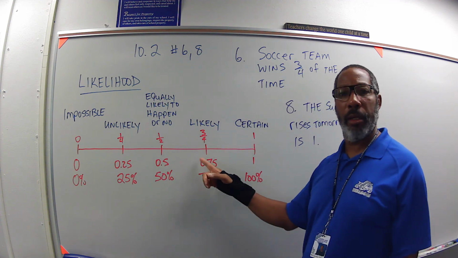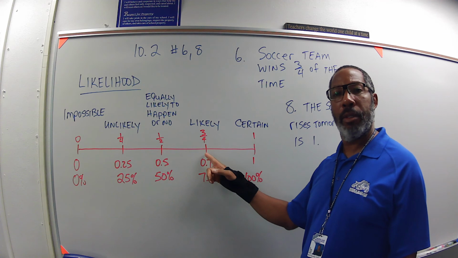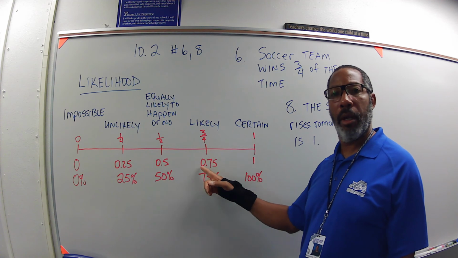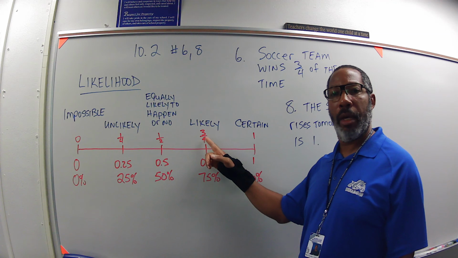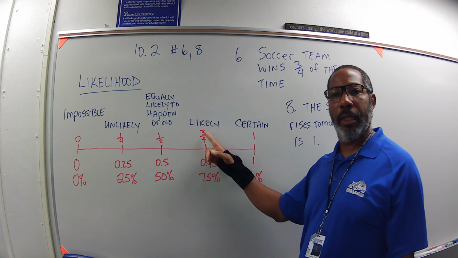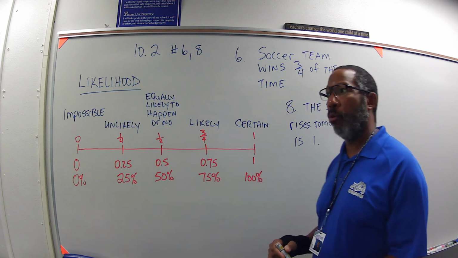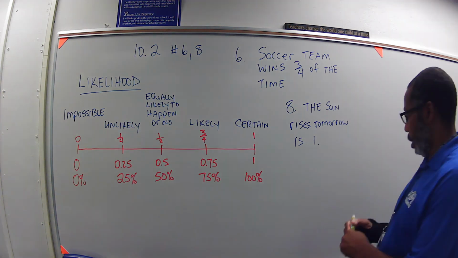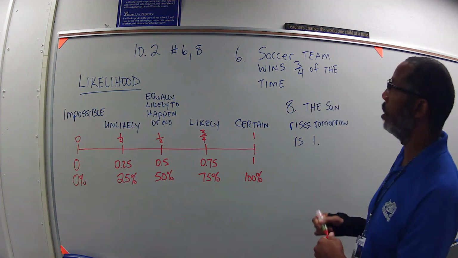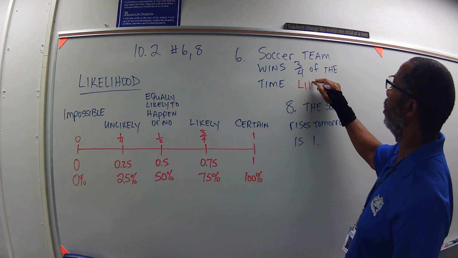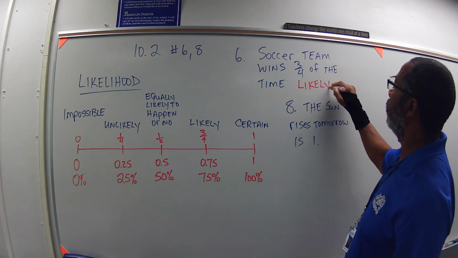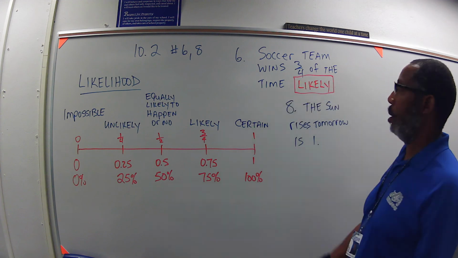Yeah, it's right here. So 3/4 of the time coincides with likely. That means it is likely that your team is going to win, so I would write likely.